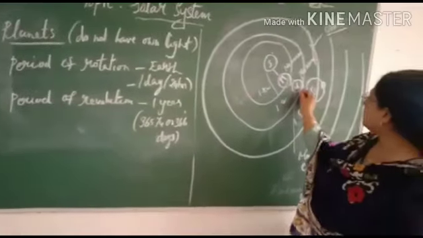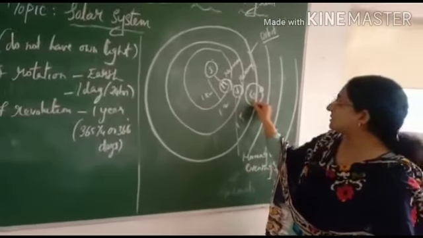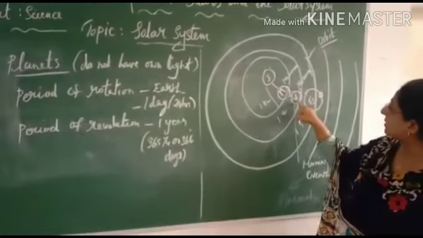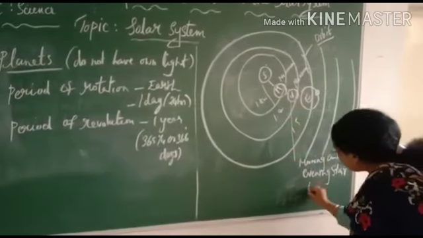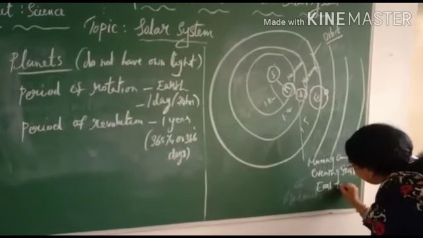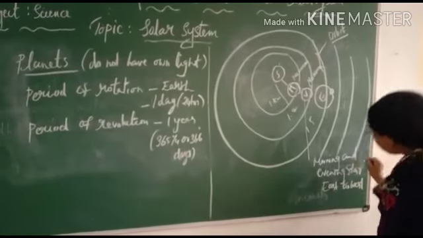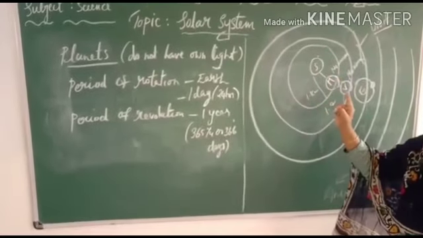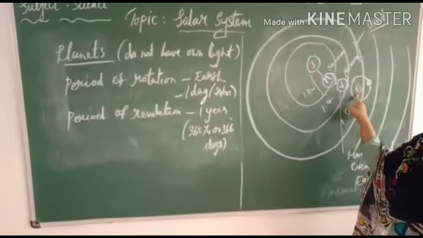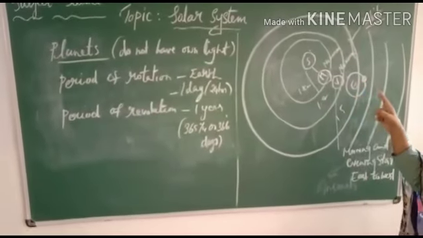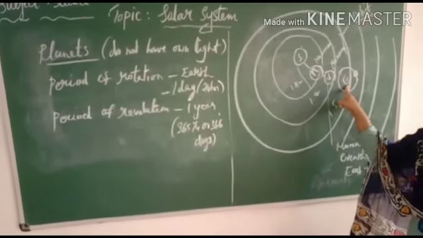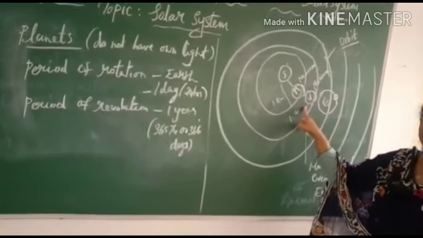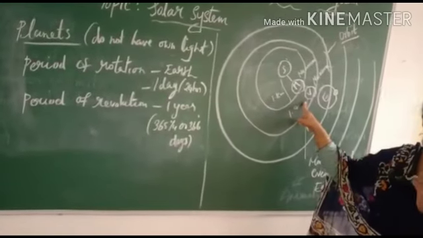One more point I wanted to tell about Venus. We learned that the Earth rotates from west to east, but Venus rotates from east to west. All the planets are rotating and also revolving around the sun. In the previous class we learned that Earth rotates on its own axis from west to east. That is the reason we feel that the stars are moving from east to west. But Venus rotates from east to west.